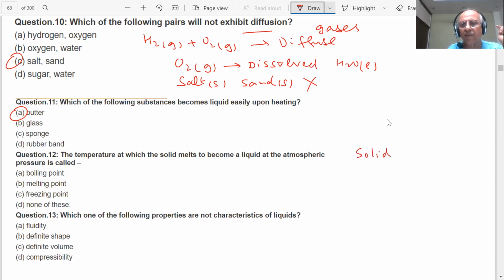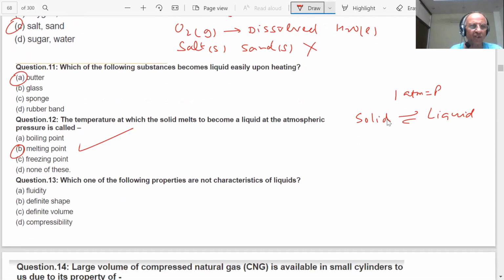Solid melts into liquid at atmospheric pressure. That temperature is called the melting point. Yes. Okay. Which one of the following properties is not a characteristic of liquids, students?